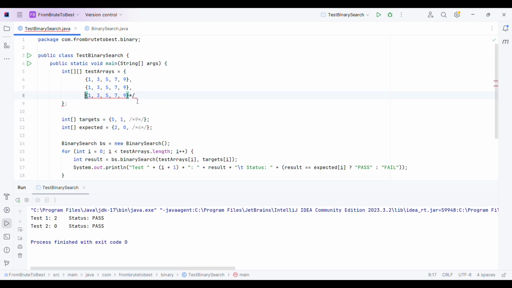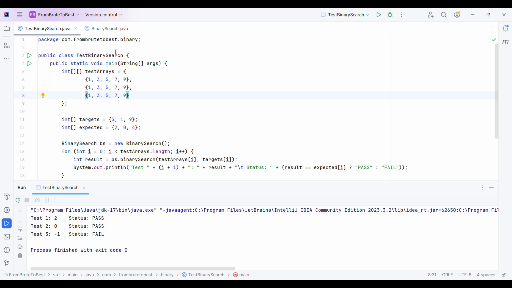So let me just uncomment the third input. It's the same array, just a different target value. So here the test array is the same, 1 3 5 7 9. Now my target value is 9, so my expectation is it should return the index 4. Correct. Now let me rerun this program. So here, as you can see, my third test case failed.